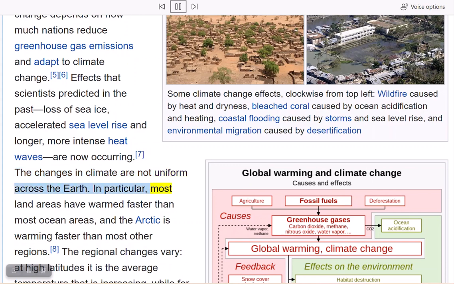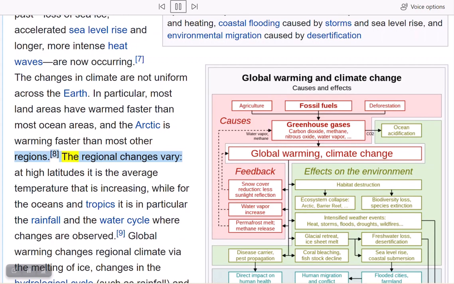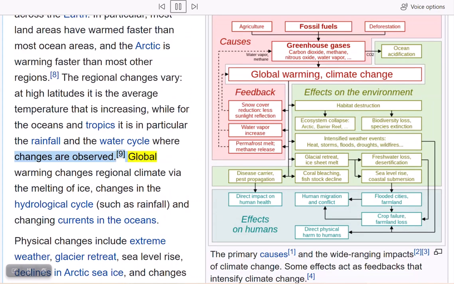In particular, most land areas have warmed faster than most ocean areas, and the Arctic is warming faster than most other regions. The regional changes vary. At high latitudes it is the average temperature that is increasing, while for the oceans and tropics it is in particular the rainfall and the water cycle where changes are observed. Global warming changes regional climate via the melting of ice, changes in the hydrological cycle, such as rainfall, and changing currents in the oceans.